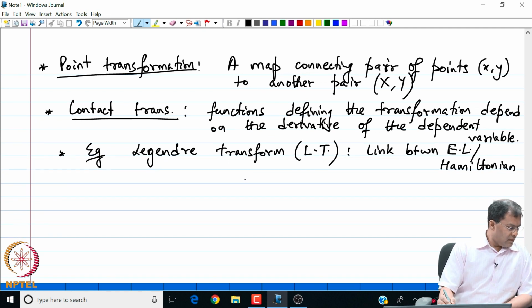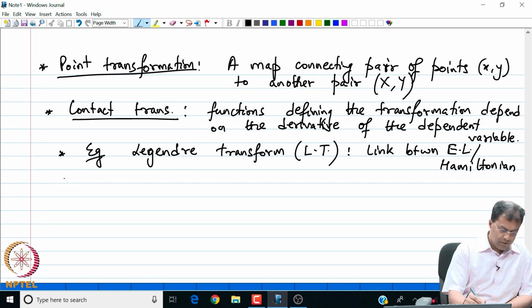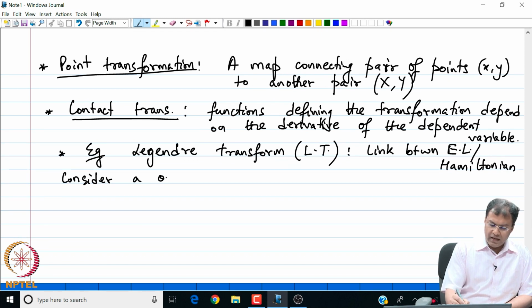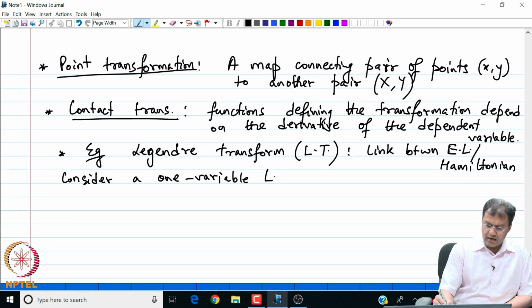So, let us consider, so to see what are Legendre transform, let us consider a function. So, consider a one variable function y from x0 to x1 to R.